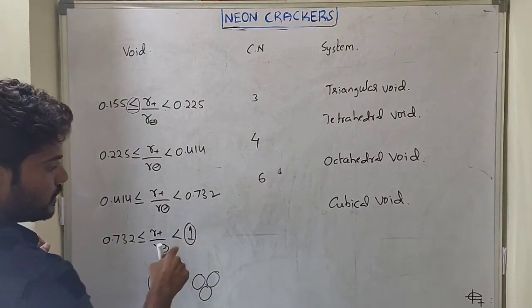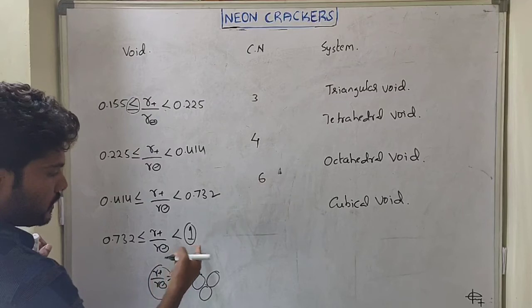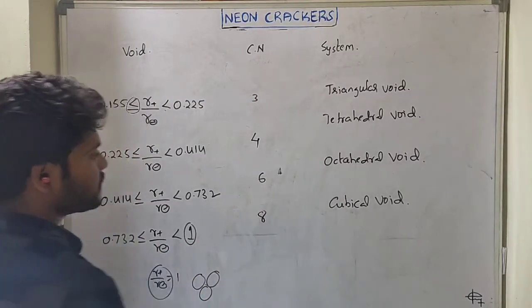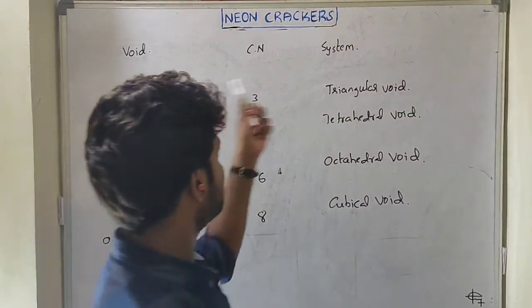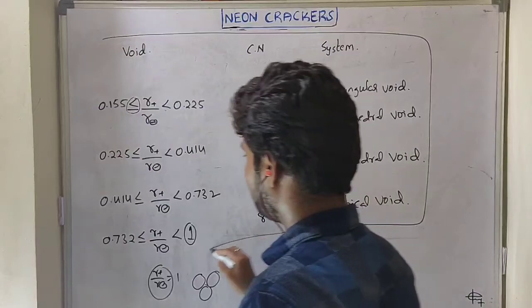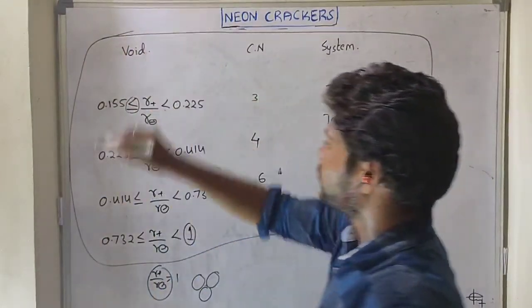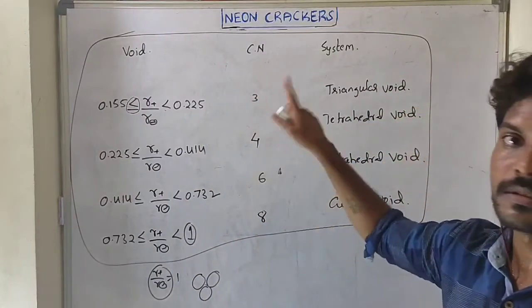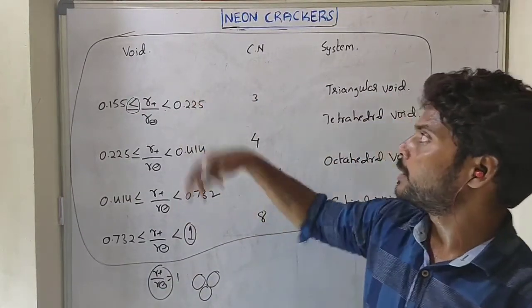So that's why it will never be equal to 1; it is always lesser than 1. What is the coordination number? 8. So this table you have to remember. Cubical void, tetrahedral void or whatever, this table is very important. Okay, so this is all about our voids.